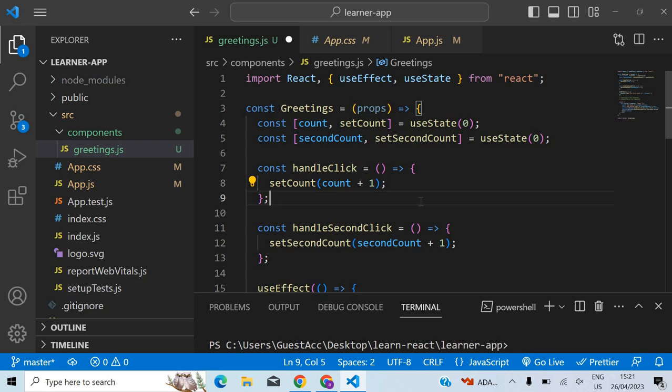But we can define our own hooks as well. Just like we can have our own function. For example, this is a function that we wrote, our own function. Likewise, this is also our own function. Likewise, we can define our own hooks as well.